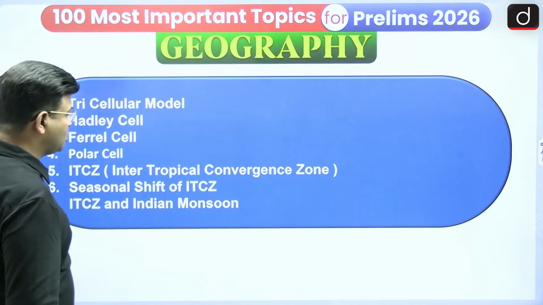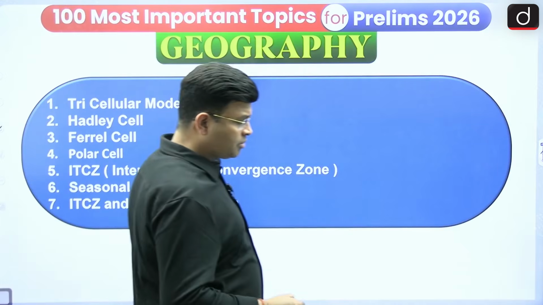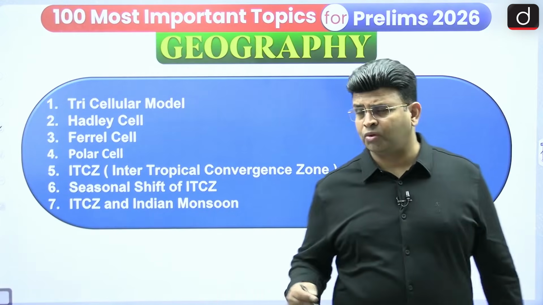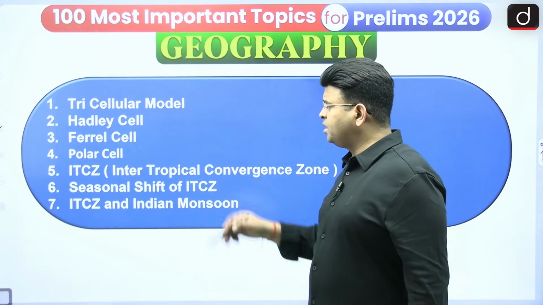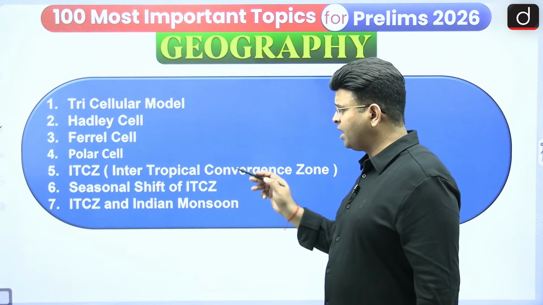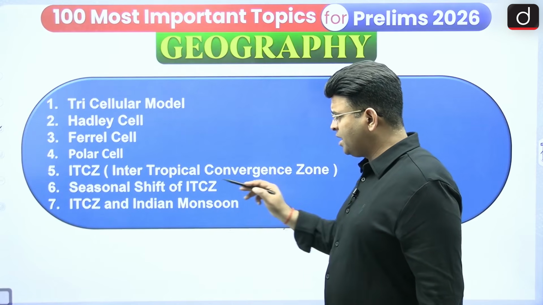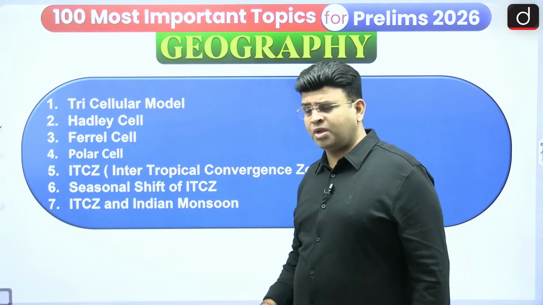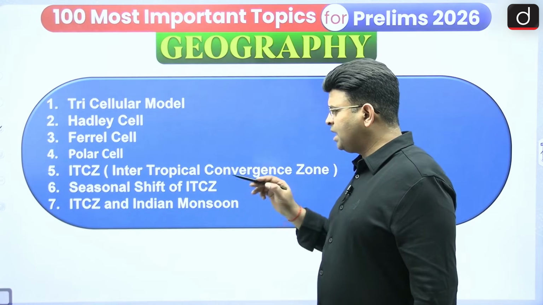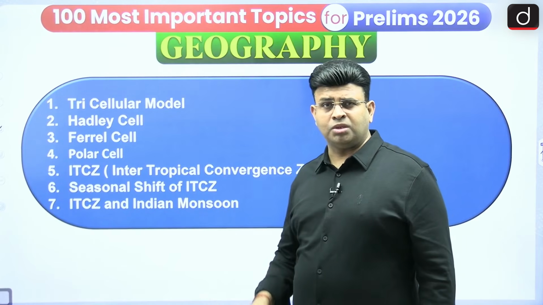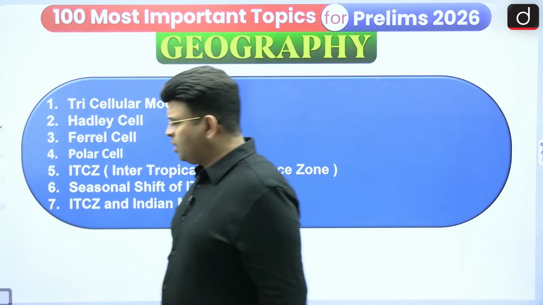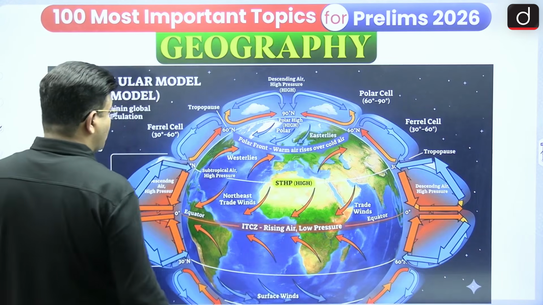Now in this 9th episode, we are going to see the tricellular model: the Hadley cell, Ferrel cell, polar cell, then the intertropical convergence zone, the seasonal shift of the ITCZ, and then the ITCZ and its impact on the Indian monsoon. So here we first have to see the tricellular model.